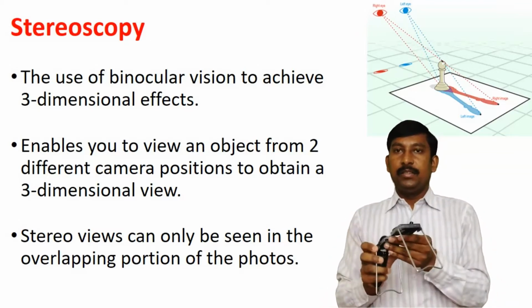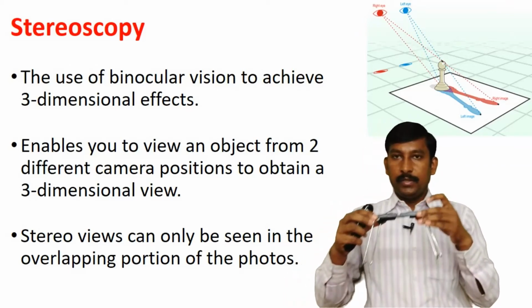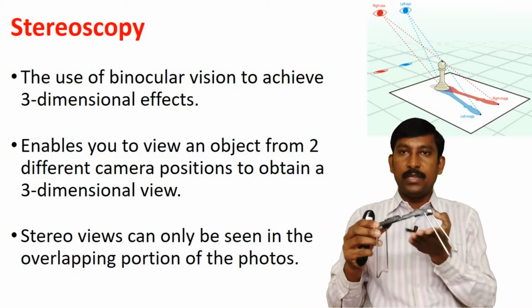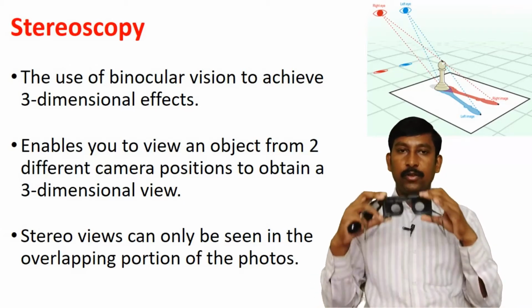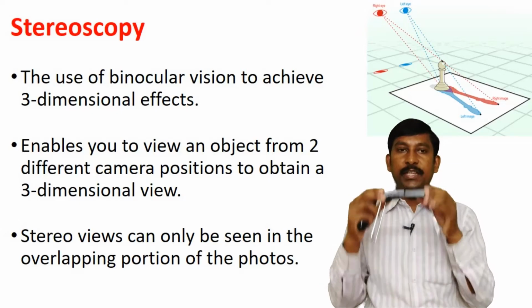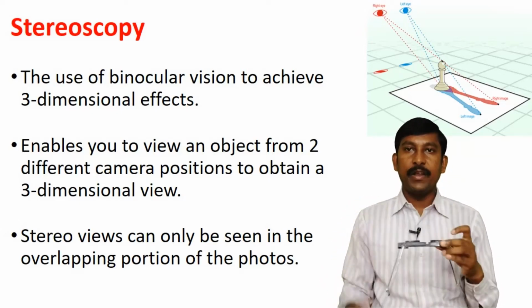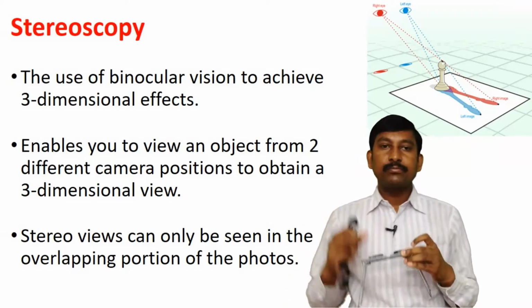If you view any overlapping photographs under this binocular vision, you can achieve a three-dimension view. So this binocular vision, or this process, is called stereoscopy.